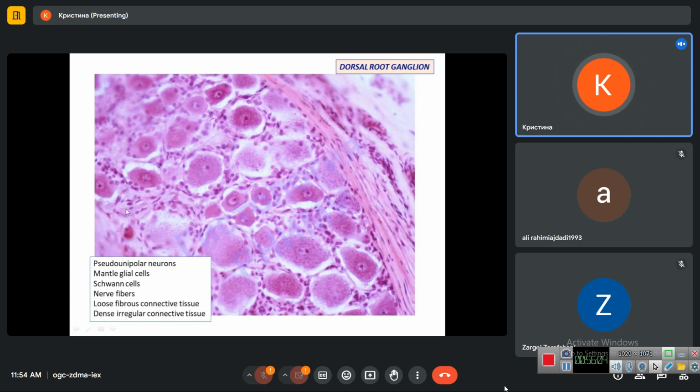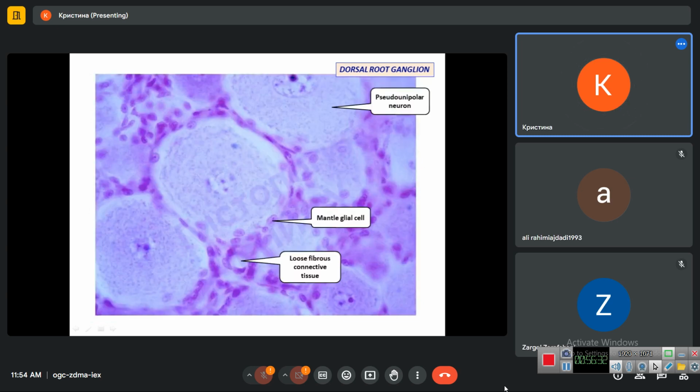So here we will have nerve fibers which grow from the cell bodies of neurons, and they are accompanied with the Schwann cells. All this organ is covered with a capsule of dense fibrous irregular connective tissue, red in color because of bundles of collagen fibers. Here are the cell nuclei of fibrocytes, and here some amount of loose fibrous connective tissue and maybe adipose tissue. So at the highest magnification, some cell bodies of pseudo-unipolar neurons surrounded with mantle glial cells.